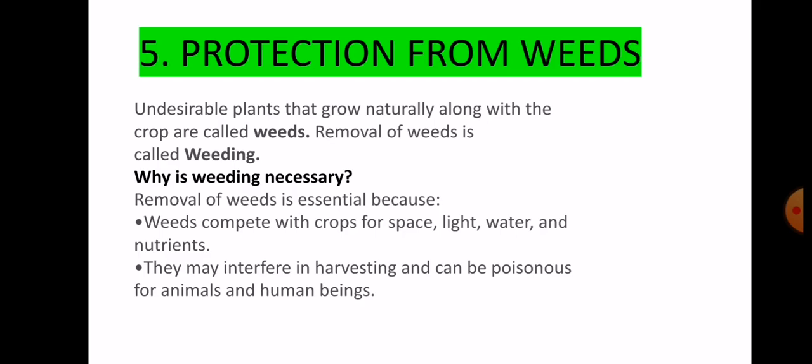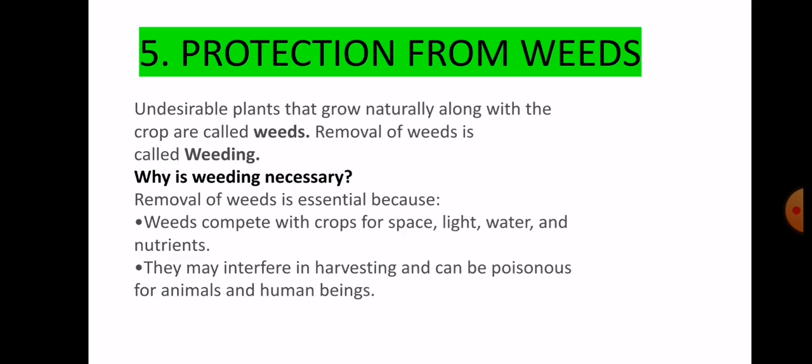Now the question is, why is weeding necessary? Why is the removal of weeds very necessary? Because the weeds that grow along with the main crop compete with our main crop for space, light, water and nutrients.